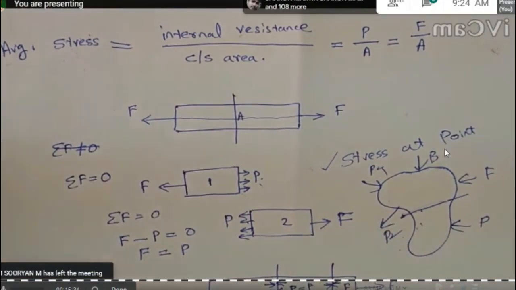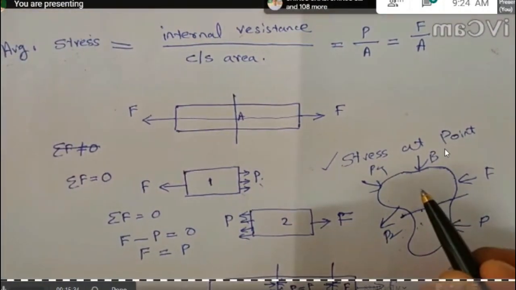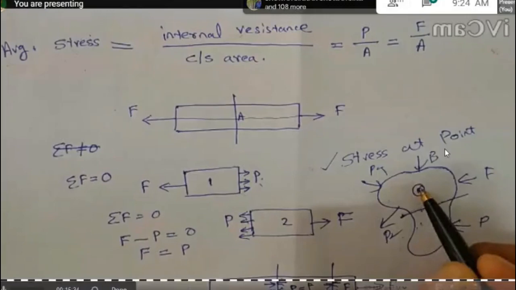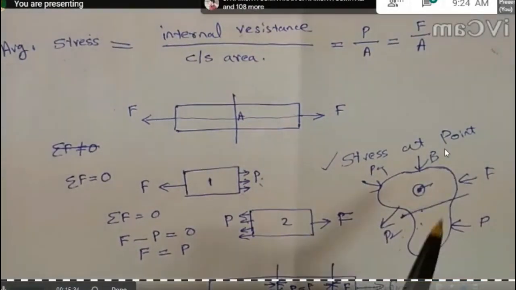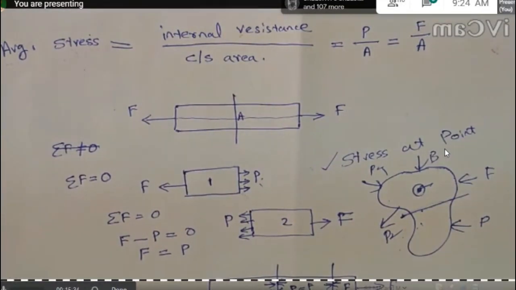So it's very difficult to calculate this average stress. For such a body, we use another definition of stress, that is called stress at a point. So we will study this stress at a point. For a complex body or irregular bodies, we commonly use this term, stress at a point.